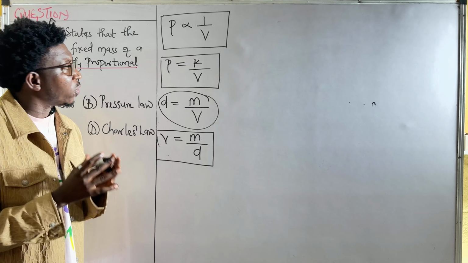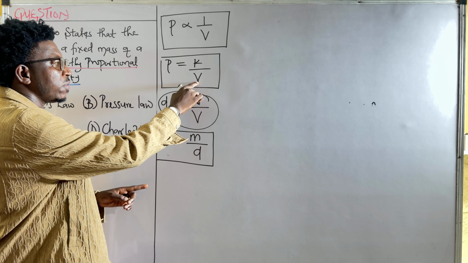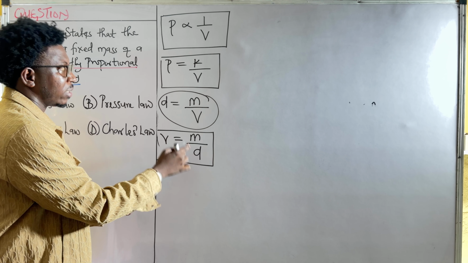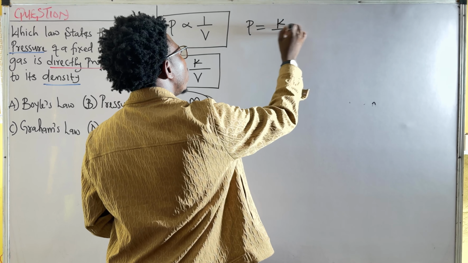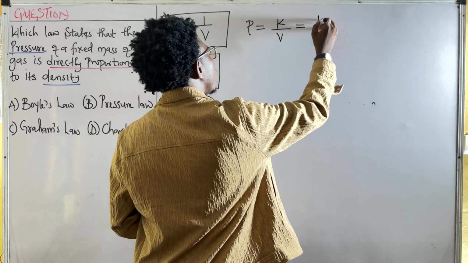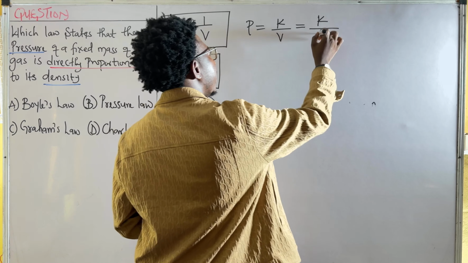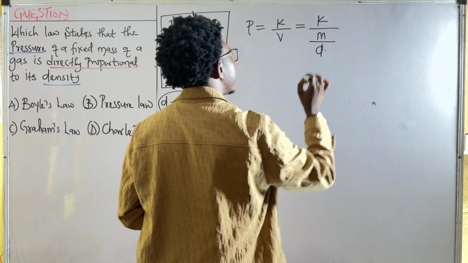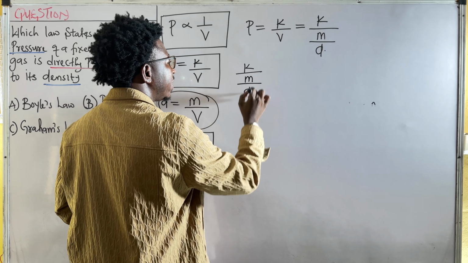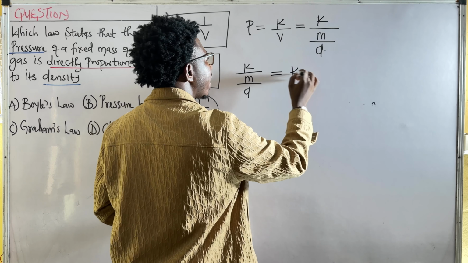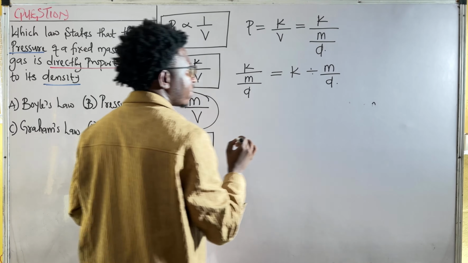Now, I can equate the volume in Boyle's law to mass over density. Anywhere I see volume, I can put mass over density. So P, that is equal to K over V, will now be equal to K over, what is V? V is equal to mass over density. K over M over D is the same as K divided by M over D. Right?